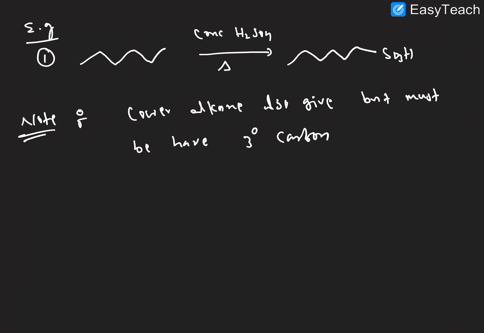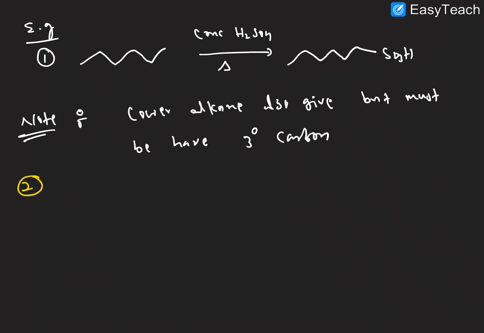Till now we discussed the free radical substitution reactions: first halogenation, chlorination and bromination, then nitration, then sulfonation. These three are the free radical substitution reactions in alkanes, right?